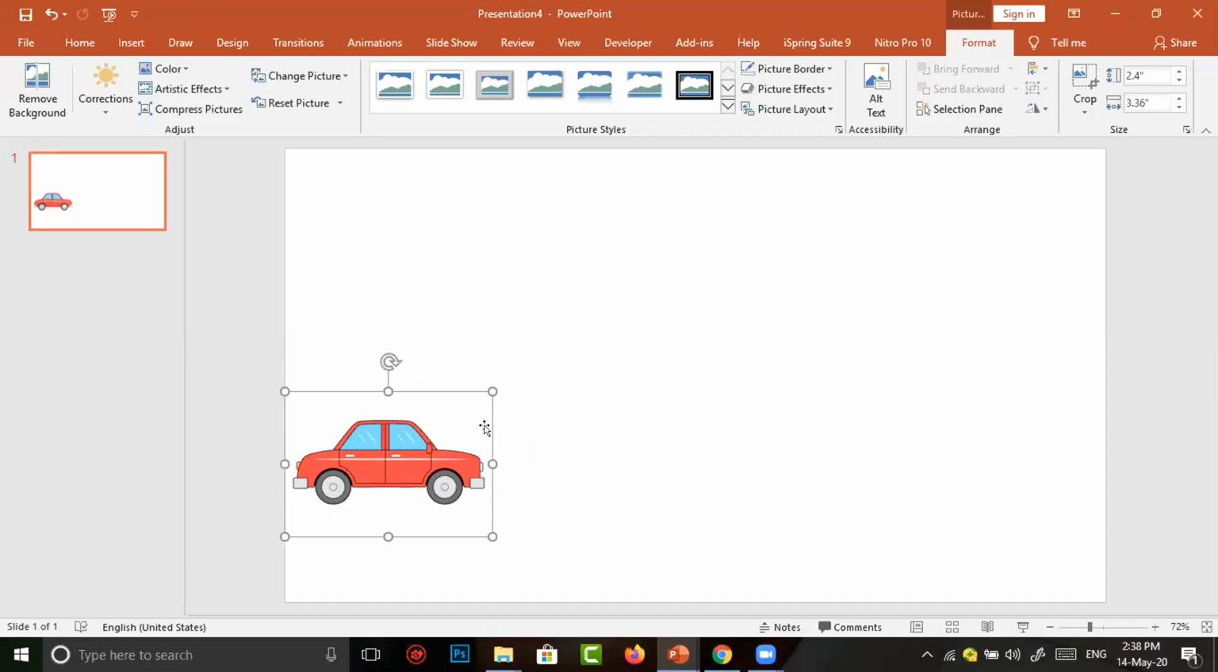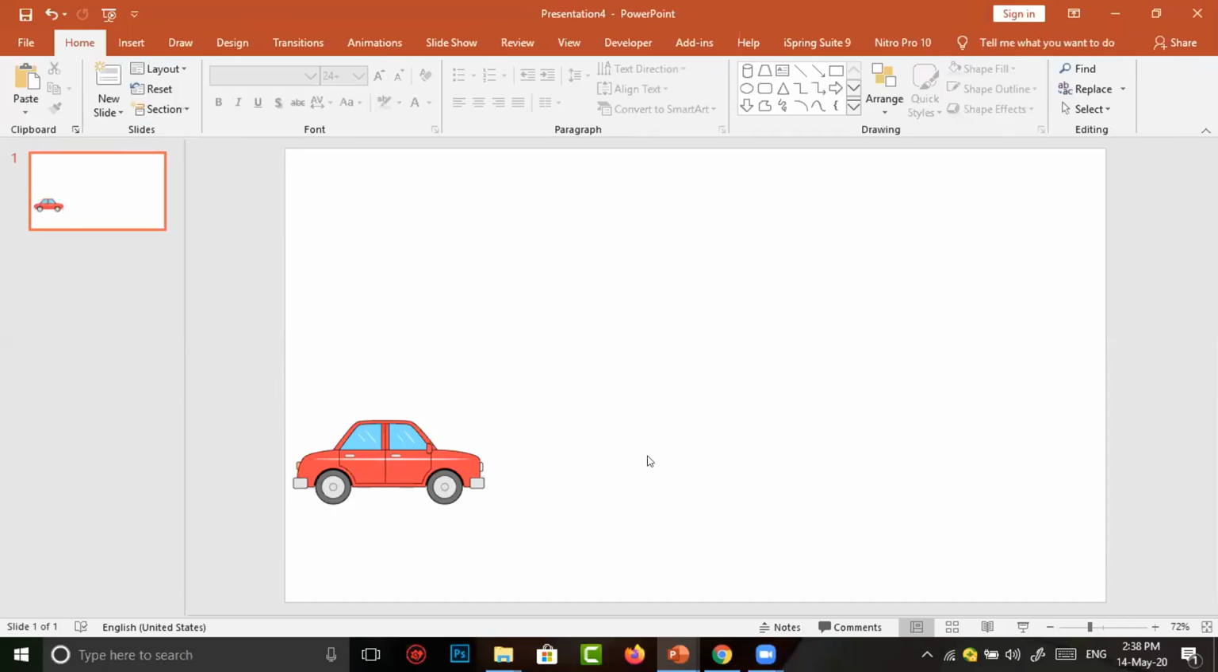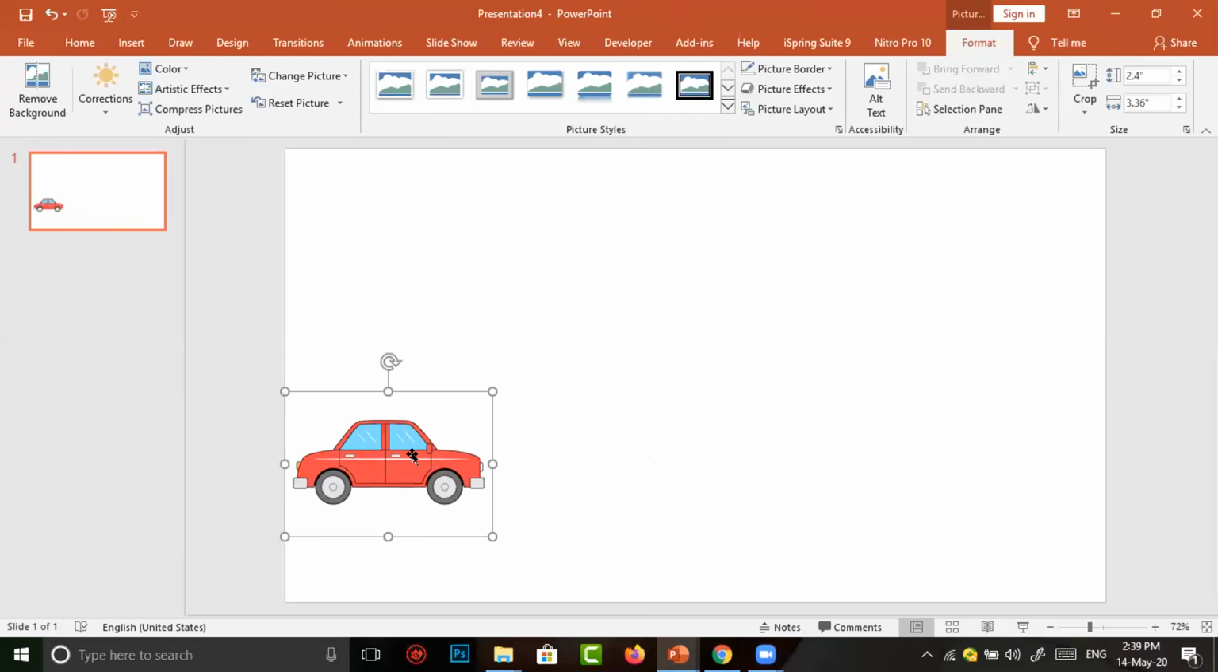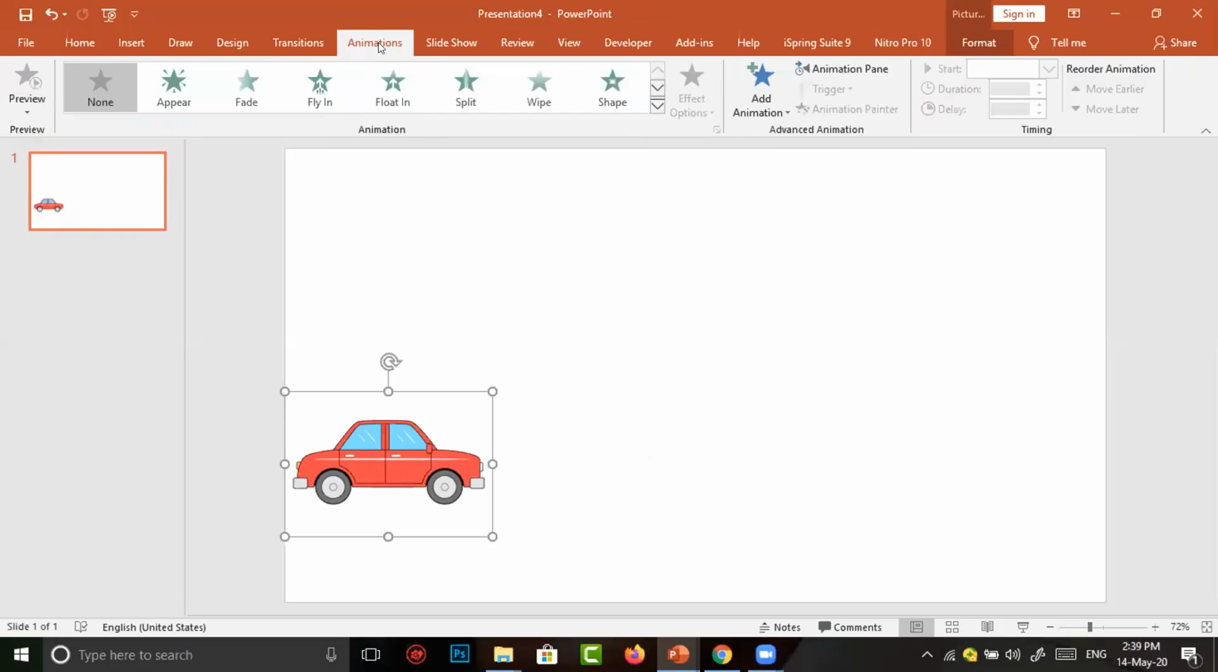Then I want to make the car move. For moving any objects in PowerPoint, we have to give animations. For this purpose, now the car is not selected. To move the car, I have to select the car first. The object has been selected. Next, I go to Animations in the menu bar, which is near Transitions. I click on Animations.